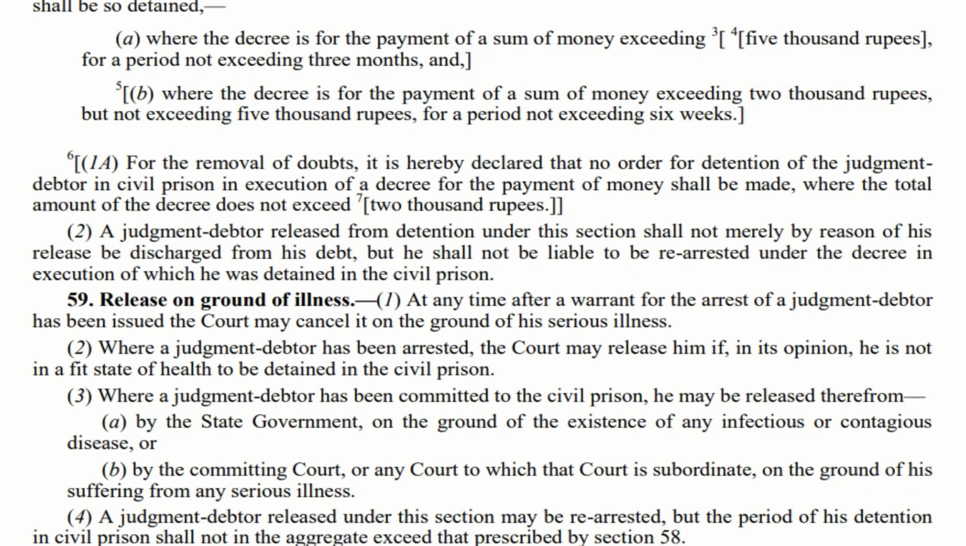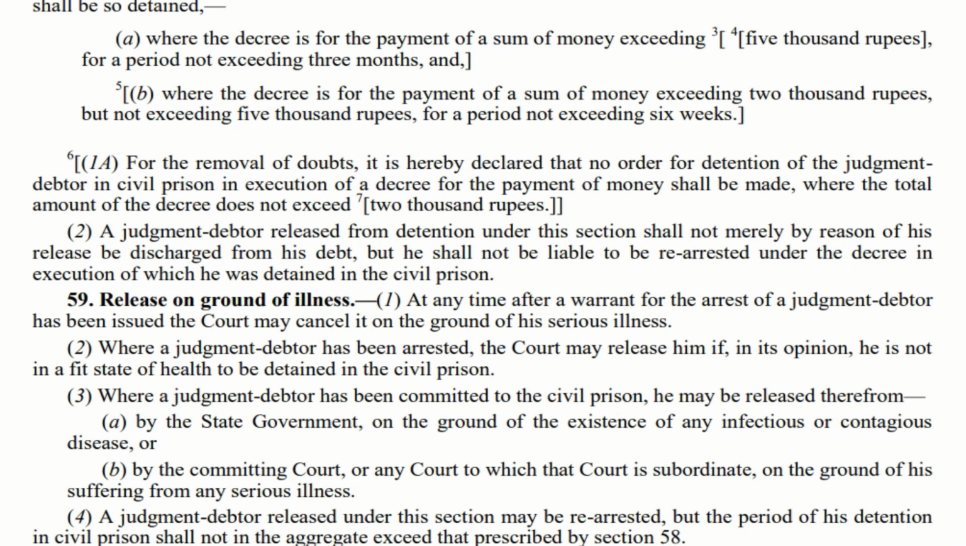Let us move to subsection 3. Where a judgment debtor has been sent to the civil prison, in that case also he can be released by the state government if he has any contagious or infectious disease. Then the next point, which is point B, by the committing court or any court to which that court is subordinate, on the ground of his suffering from any serious illness.